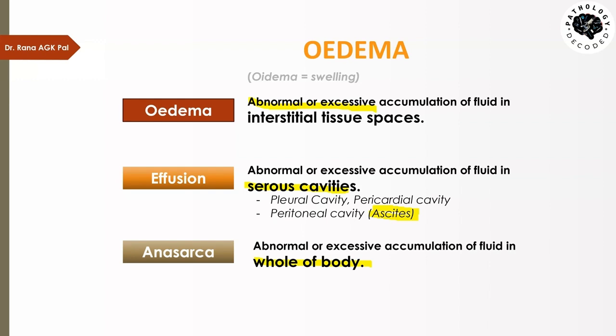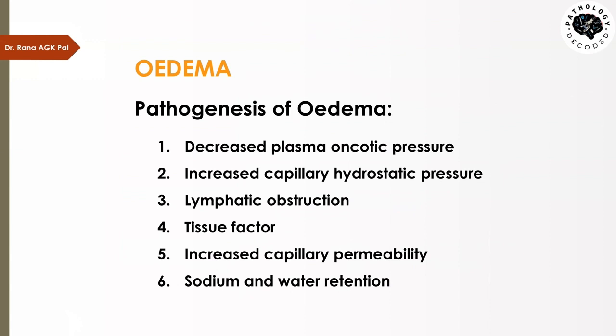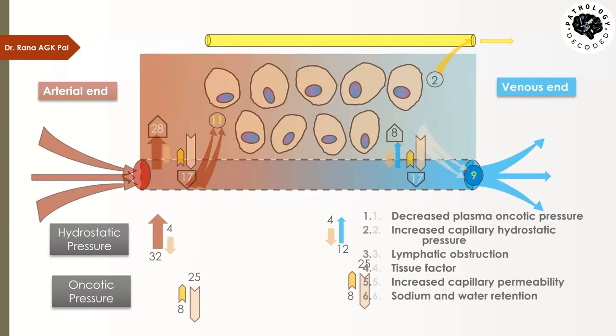Now, what causes edema? We can broadly classify 6 patterns in which edema occurs in the body, and all these patterns upset the fine balance between the hydrostatic and oncotic pressure, causing the entry and exit of fluid in the tissue. These are decreased plasma oncotic pressure, increased capillary hydrostatic pressure, lymphatic obstruction, tissue factor, increased capillary permeability, and sodium and water retention. So let's begin with the first one, decreased plasma oncotic pressure.